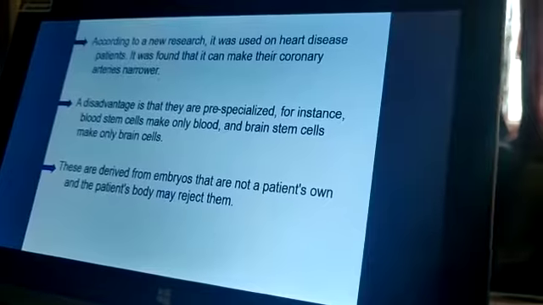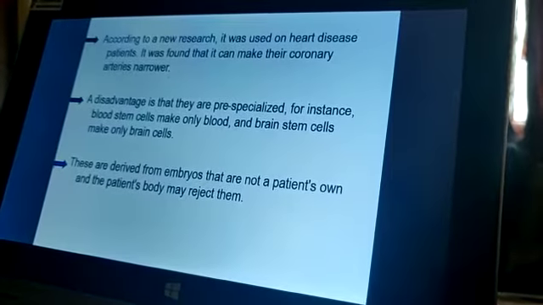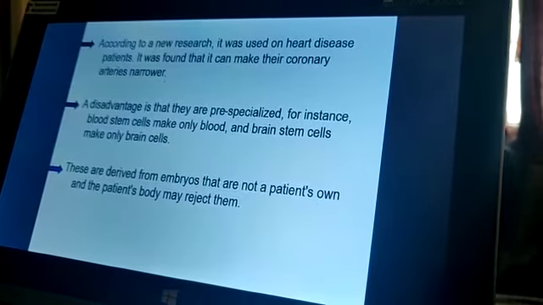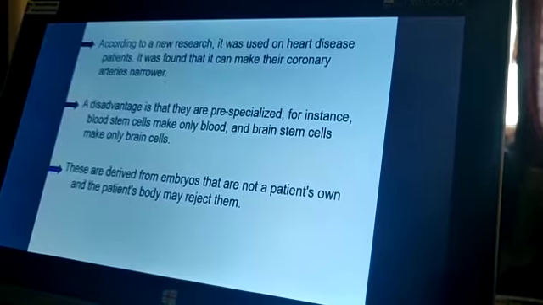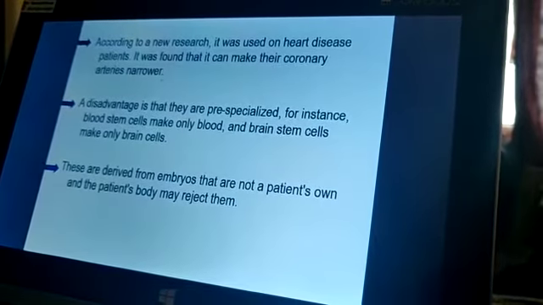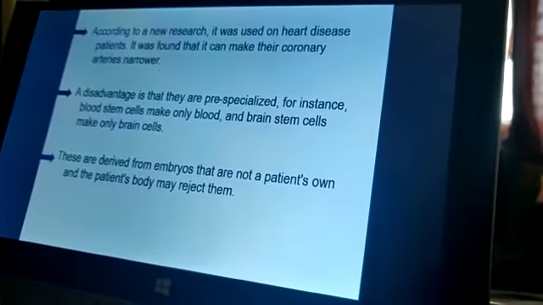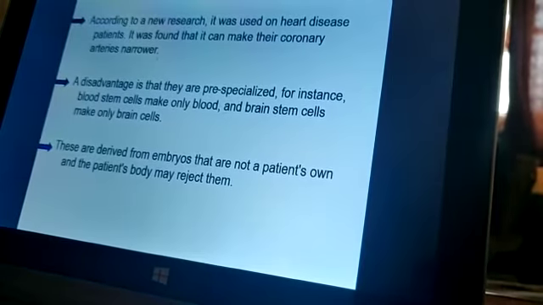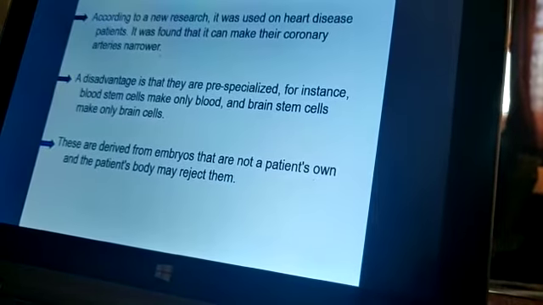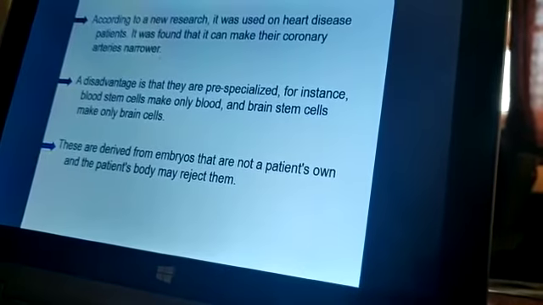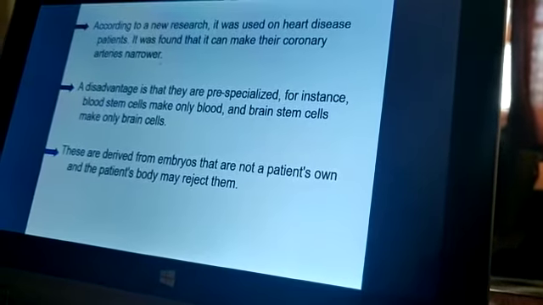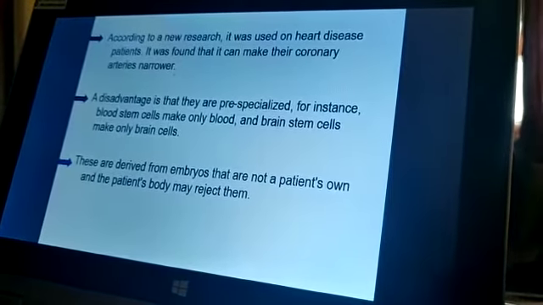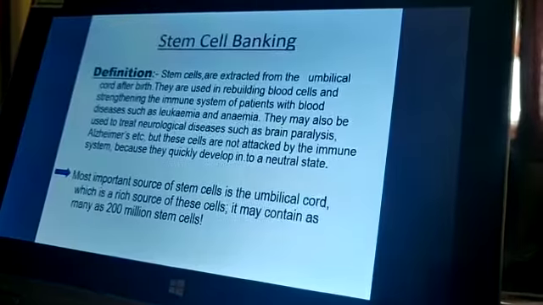According to new research, when it was used on heart disease patients, it was found that it can make their coronary arteries narrower. A disadvantage is that they are pre-specialized. For instance, blood stem cells make only blood. The brain stem cells make only brain cells. These are derived from embryos that are not a patient's own, and a patient's body may reject them. That is the main disadvantage of the use of these stem cells. So the success rate while using these stem cells is very low.